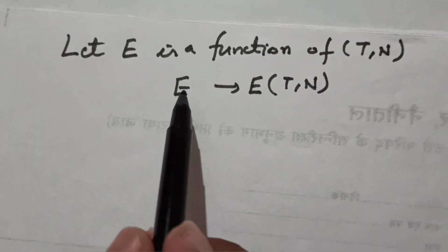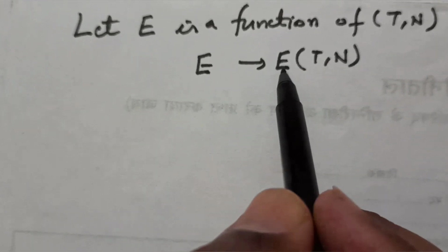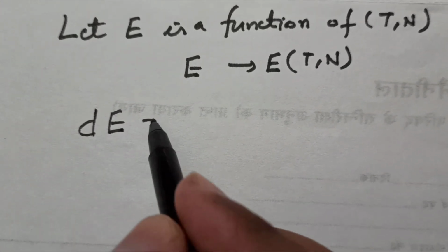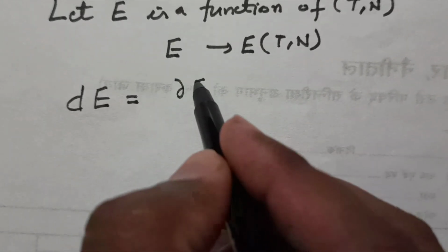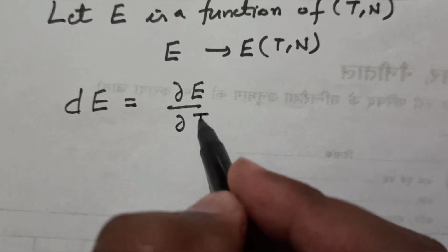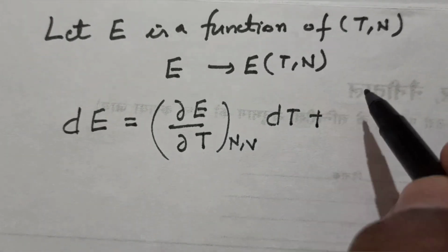Now just look at this equation. I have earlier said to you that E is a function of temperature and number of particles. So by writing here, the differential dE can be written, because it is a function of these variables, as the partial derivative del E upon del T, with N and V constant, times dT, plus this.